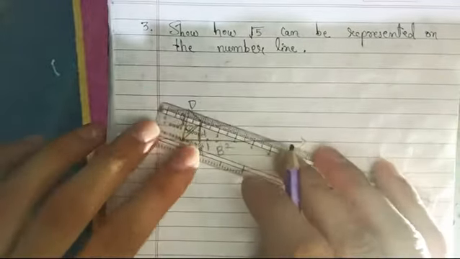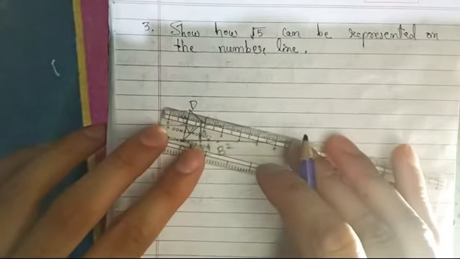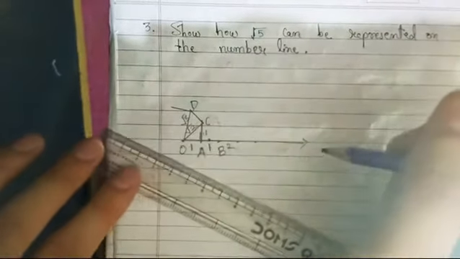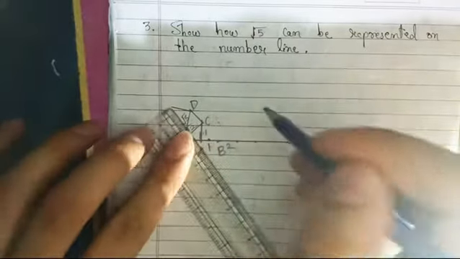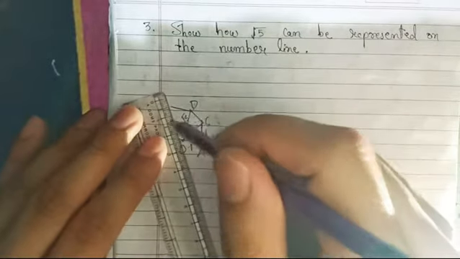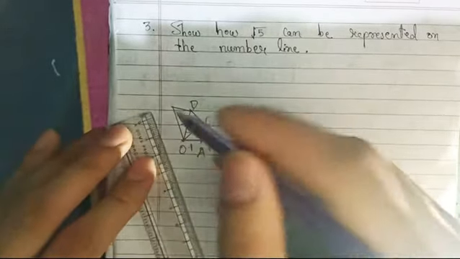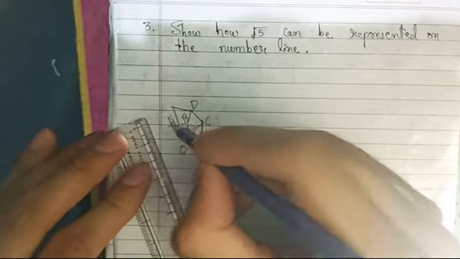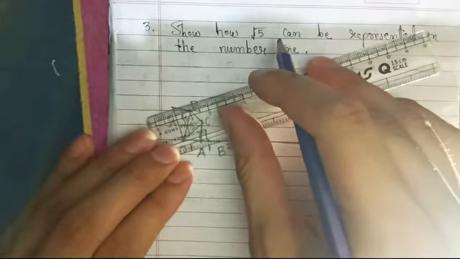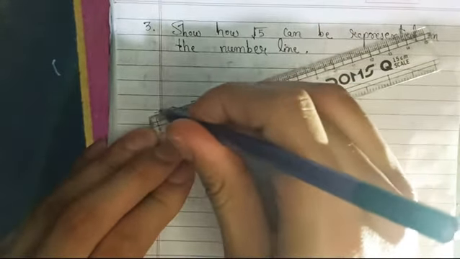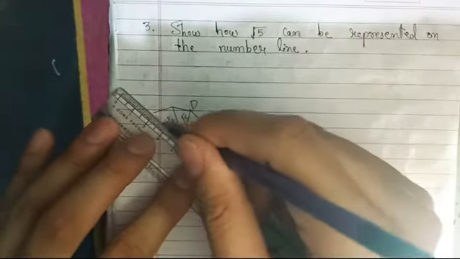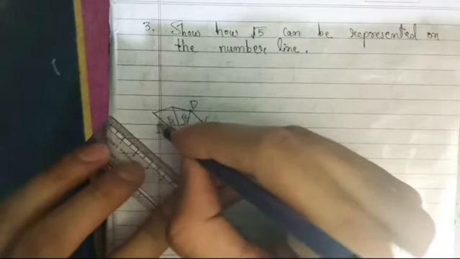Now again we will draw another perpendicular, then we will join it. It should be 1 centimeter only. Then again we will join it, so it will represent root 4. Again we will draw one perpendicular over here, and we will join this point with the O point. So it will represent root 5.